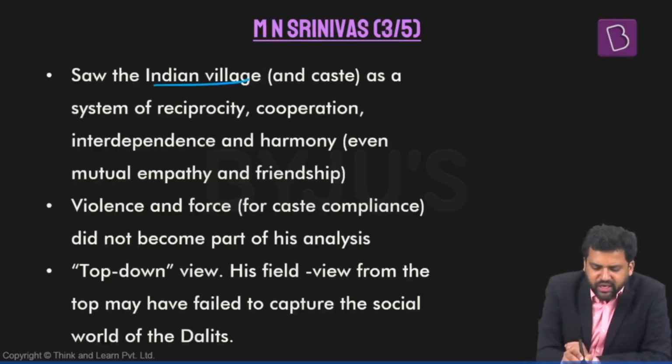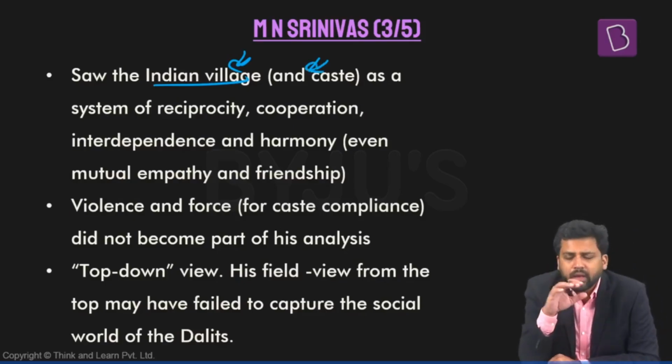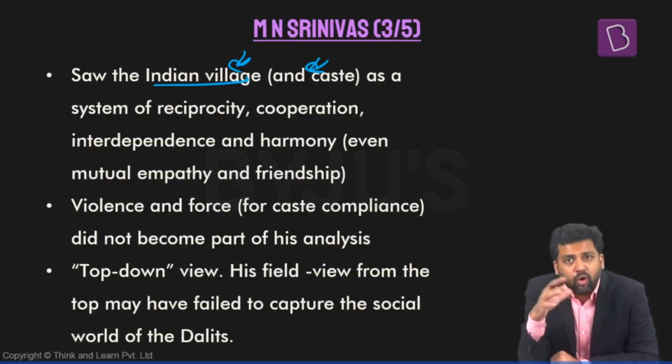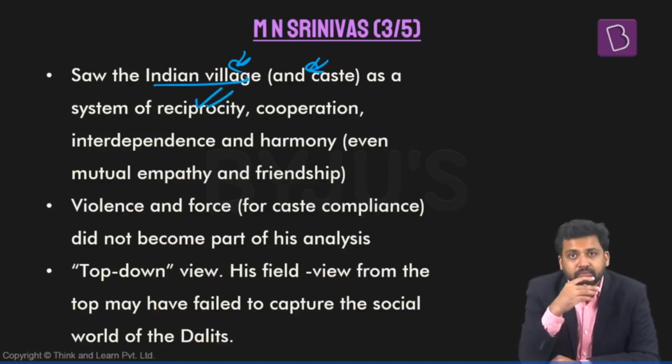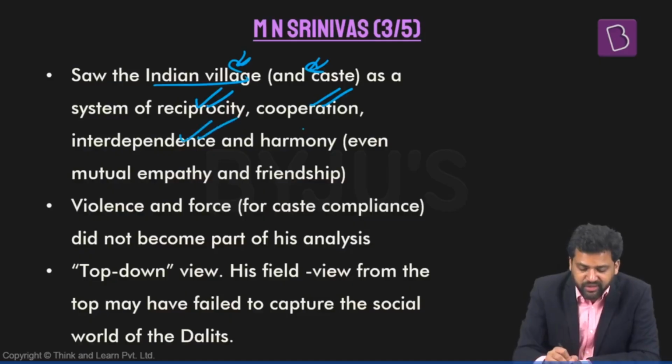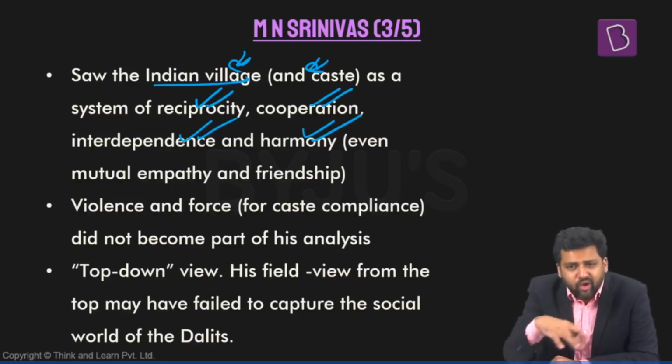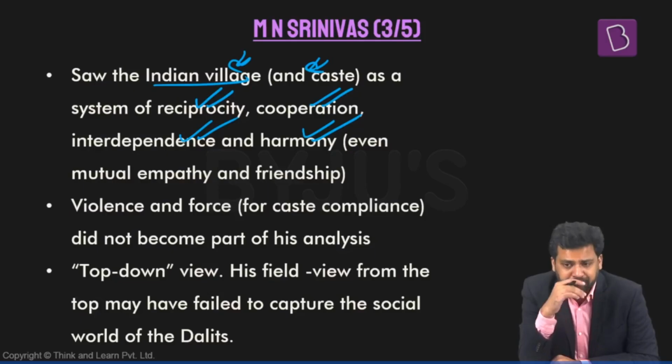Now, how is he looking at Indian villages and caste? He goes and spends time in villages, among local communities, and he tries to understand how relations are within the village. He finds out that there are different kinds of exchanges happening between people, between communities. There is reciprocal relation, there is cooperation, there is interdependence, there is harmony. All these things are happening within the village across different castes. So this is his viewpoint.